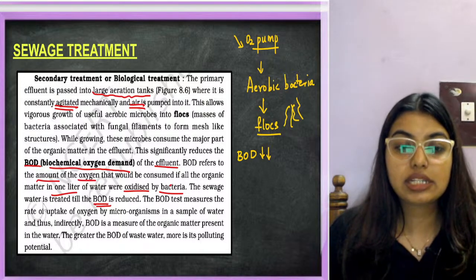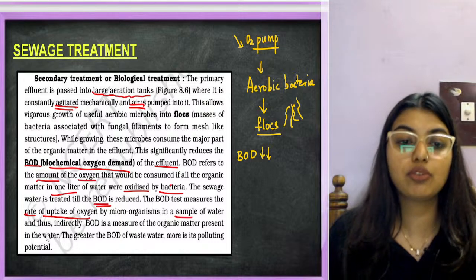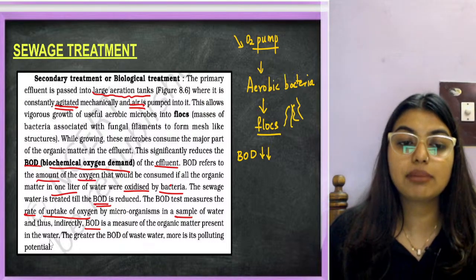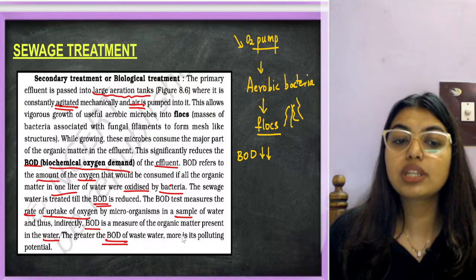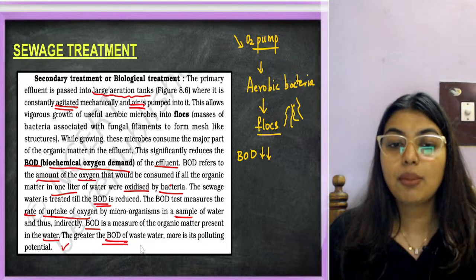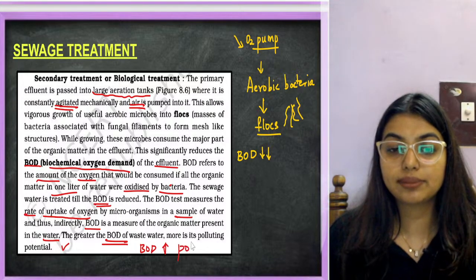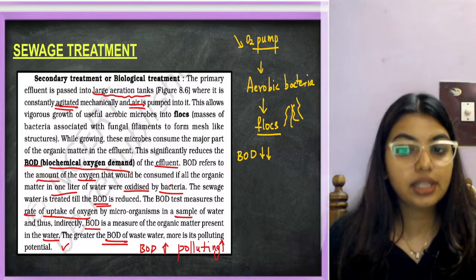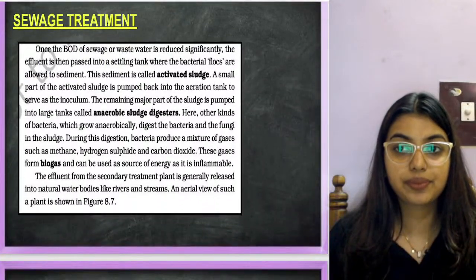The BOD test measures the rate of uptake of oxygen by microorganisms in a sample of water. Indirectly, BOD is a measure of organic matter present in water. The greater the BOD of the wastewater, the more its polluting potential. Understood? The more the BOD, the more it is polluting. Understood, yes or no?